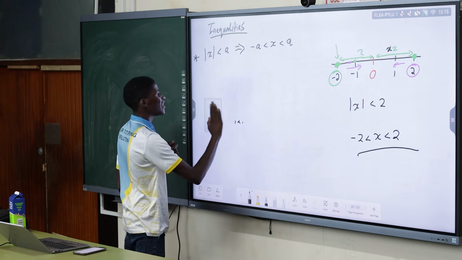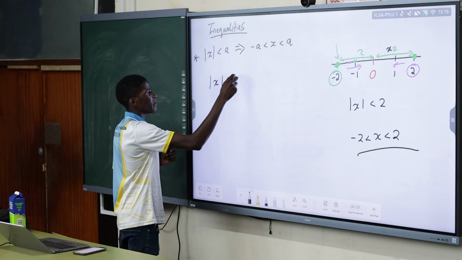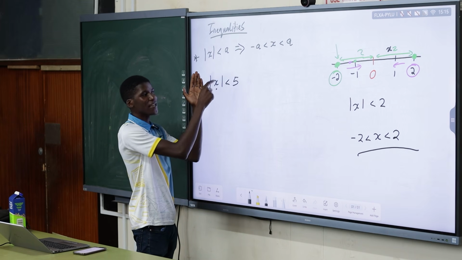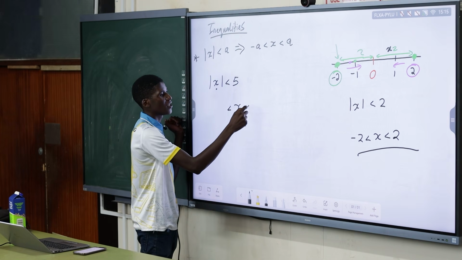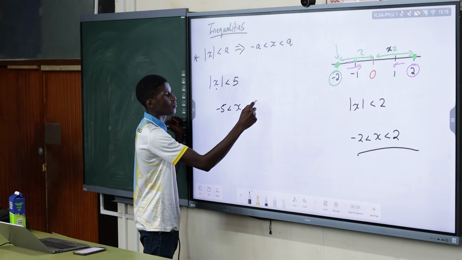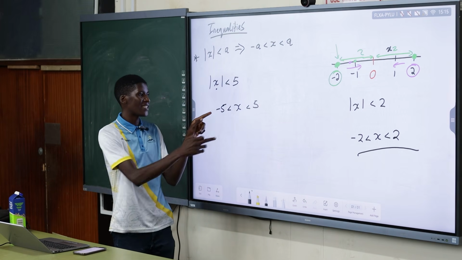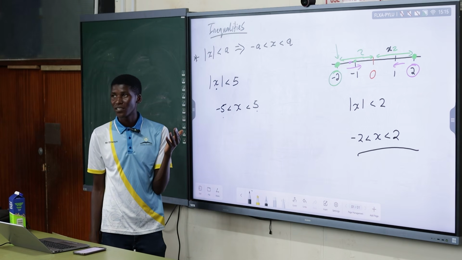If I pick any random number, say the absolute value of x is less than 5, or the distance of an arbitrary number is less than 5, then x must be a number between negative 5 and positive 5. So your 5 and negative 5 serve as critical points. Call them critical points.